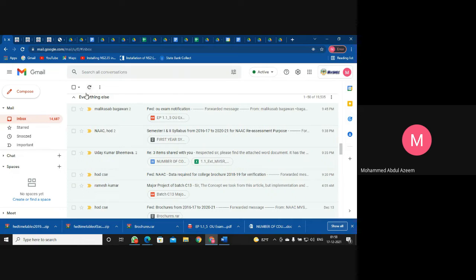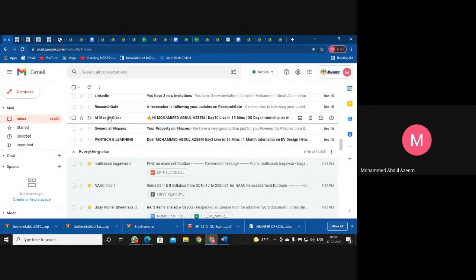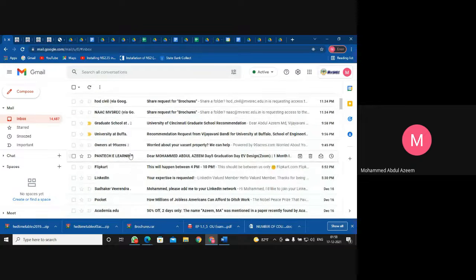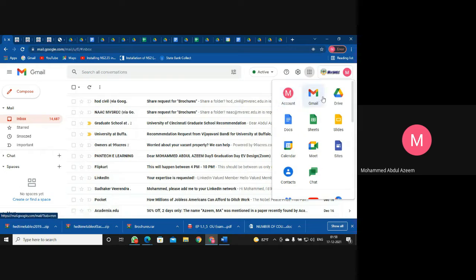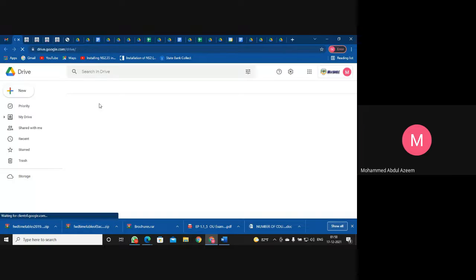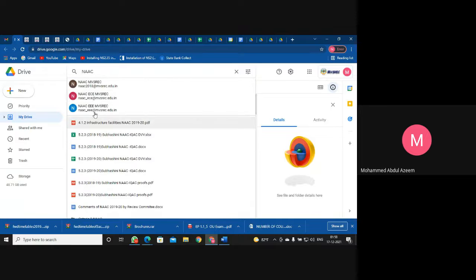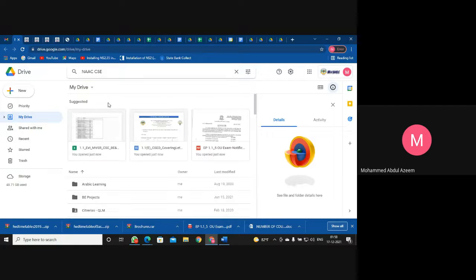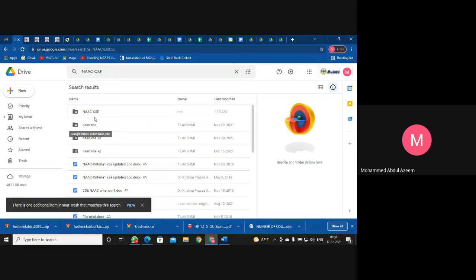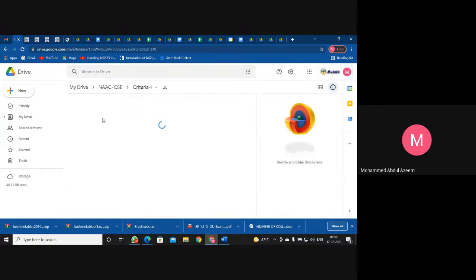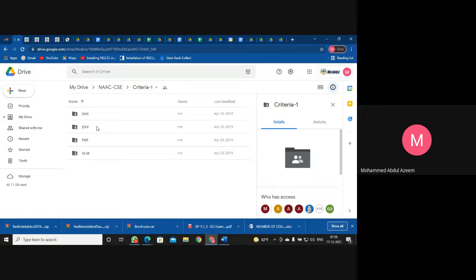I have shared a while ago this all NAAC CSE folder, which is available in my drive, and which I told that time all the criteria heads to upload their respective data. So in that it is available. Yeah, so this is the folder. This folder I have already shared with you. Here you can see criteria-wise information will be available of the old NAAC, right?